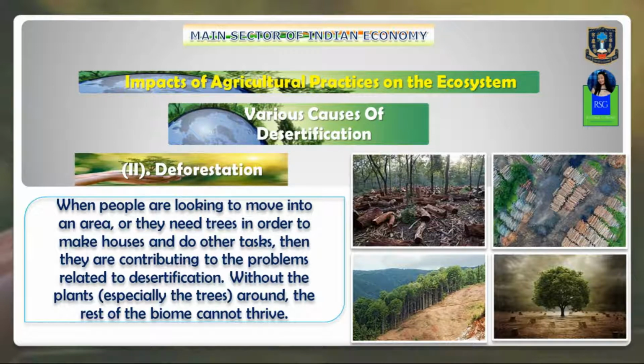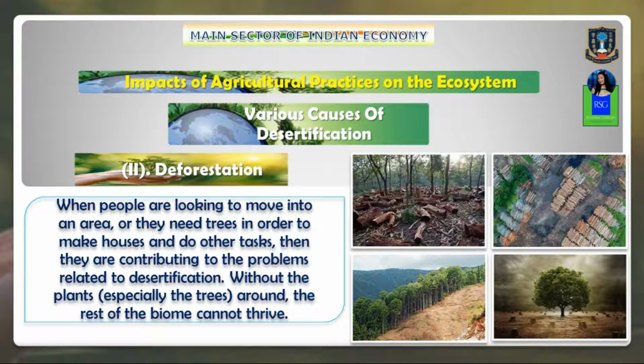Without the plants, especially the trees around, the rest of the biome cannot thrive, cannot survive. So deforestation is also one of the grave causes leading to so-called desertification.